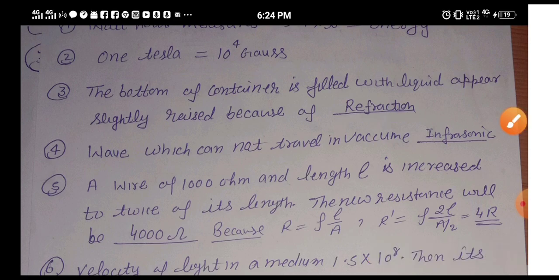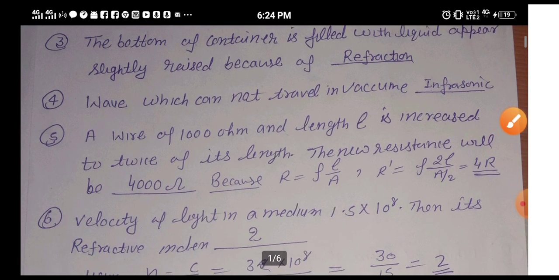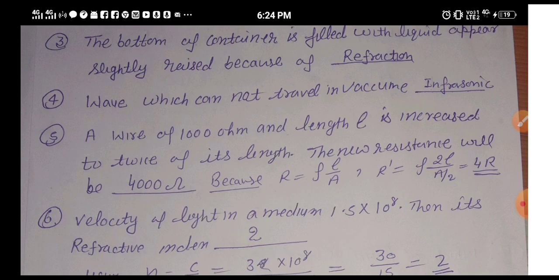Okay, question number four is: the wave which cannot travel in vacuum. Friends, the electromagnetic waves travel in vacuum. So whatever options you get there, all are electromagnetic waves, but the infrasonic wave is a sound wave, whose frequency is less than 20 hertz. It cannot travel through vacuum, it needs a medium to travel.